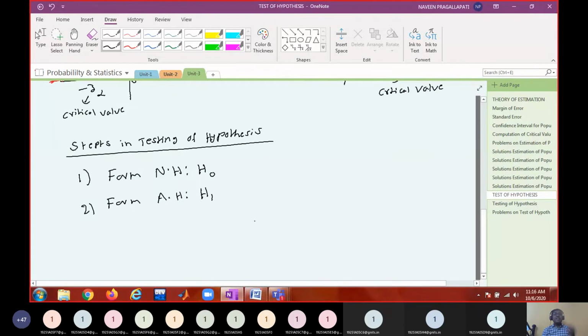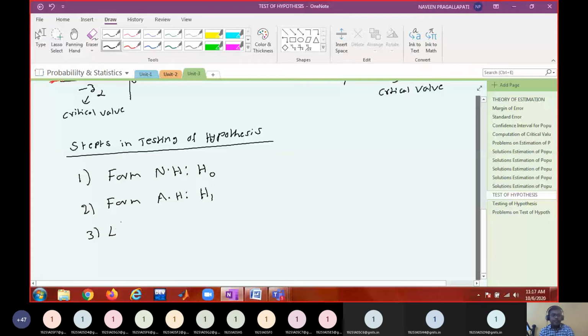It is the conjecture about the population parameter. And what is alternate hypothesis? It is any other statement other than the null hypothesis. That is called alternate hypothesis. So the point is whether to reject H naught or not to reject H naught. Some people say whether to reject H naught or to accept H naught. So the next one is choose level of significance.